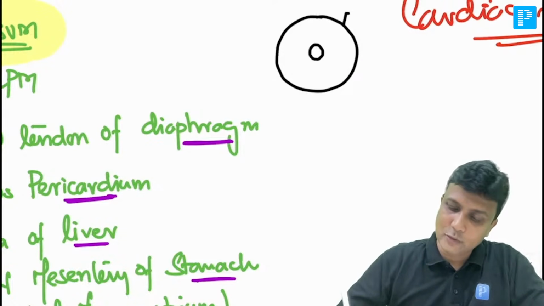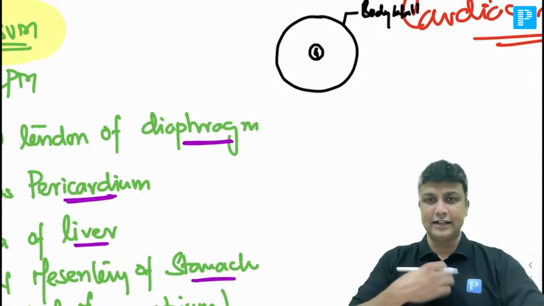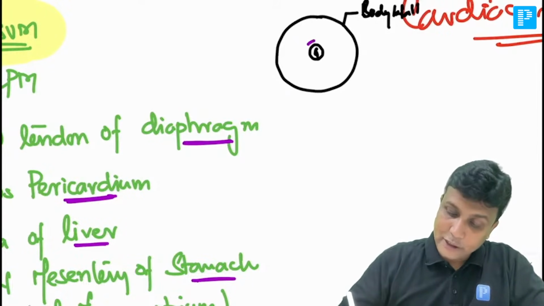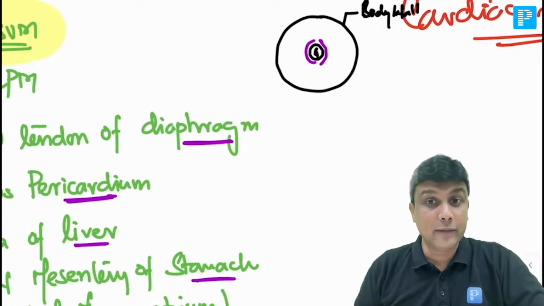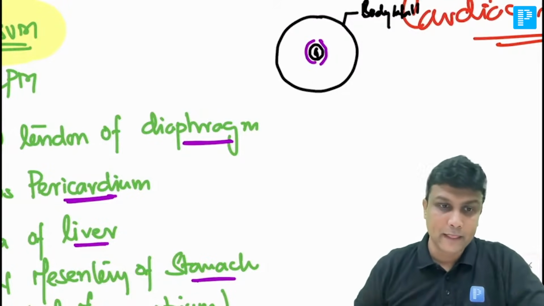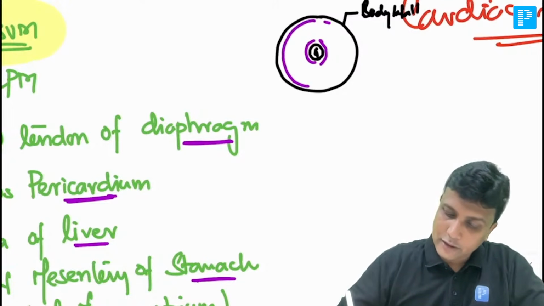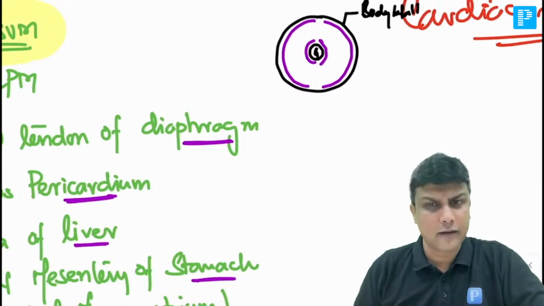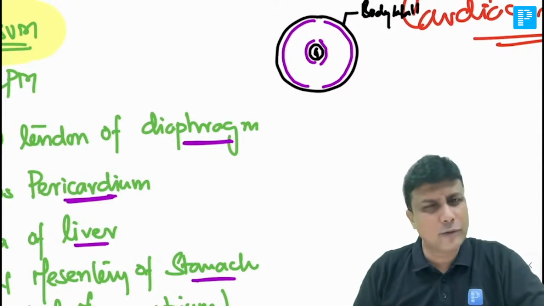For example, if this one is your body wall, the outer body wall, I'm taking a transverse section, then this one here will be your gut, inside it the esophagus, stomach and so on. Now you help me. The peritoneum covering the organ will be the visceral peritoneum, the inner one, and the outer one along with the body wall will be the parietal peritoneum. We have been studying this since school days. There are two layers in peritoneum, inner one visceral, outer one parietal. This we already know.